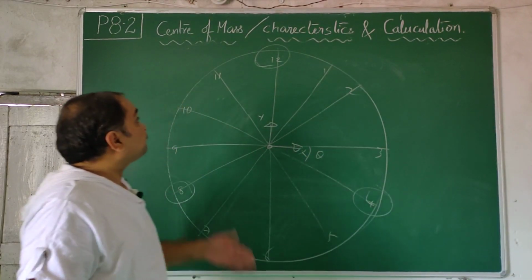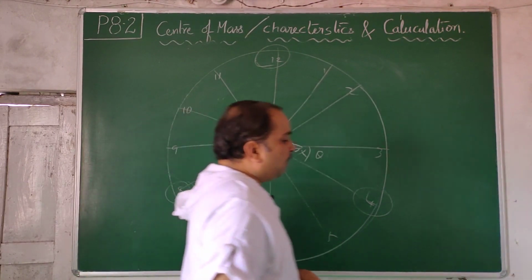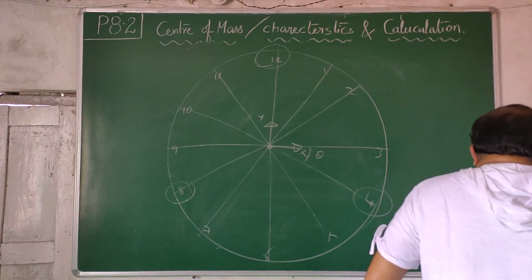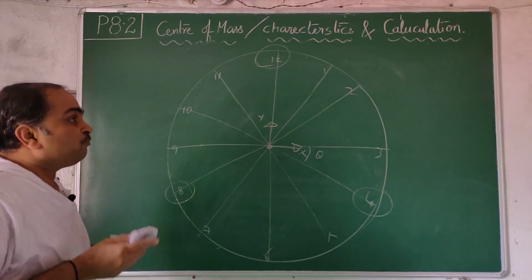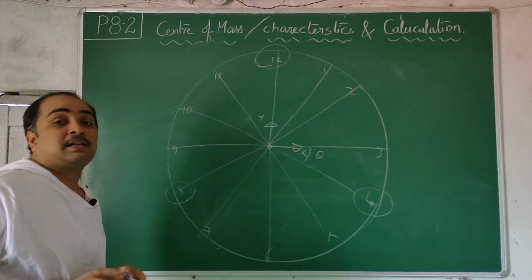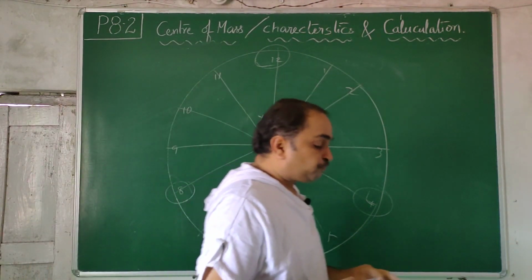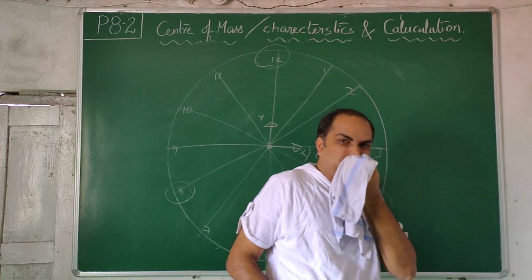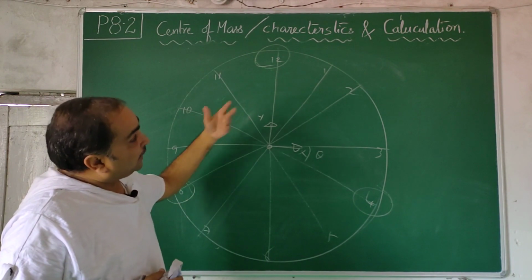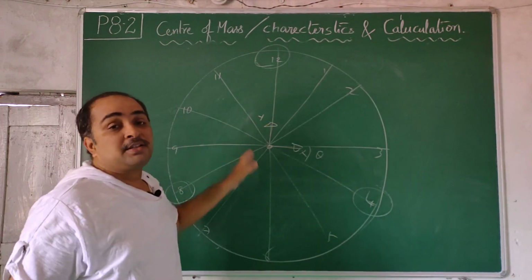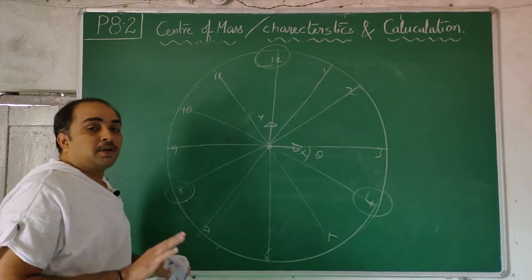This completes the topic center of mass, characteristics and calculation. But actually, I'm sorry, I'm not quite happy. Some more calculations are there, but I'm postponing that into the next topic, P8.3. There we deal with the motion of center of mass. So velocities, momentums, accelerations, net force on center of mass, there we calculate. And there also some more calculations involving position of center of mass I'll teach. And I'll give the conclusion for this topic.